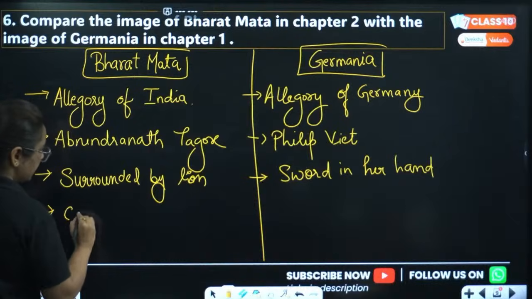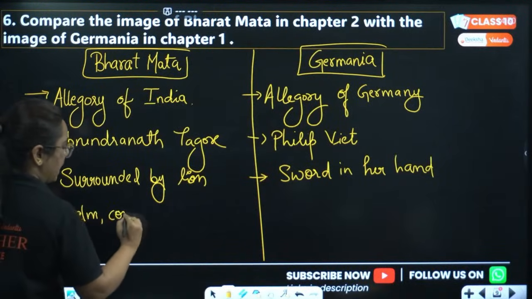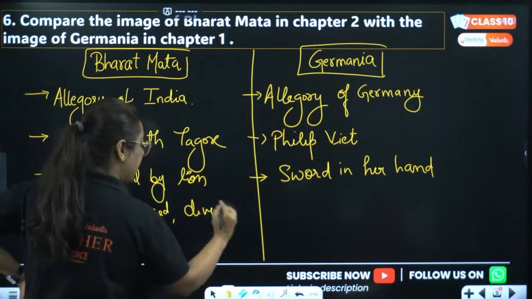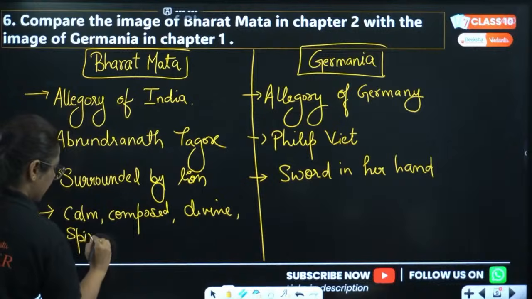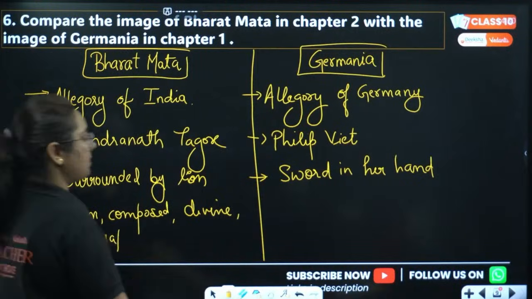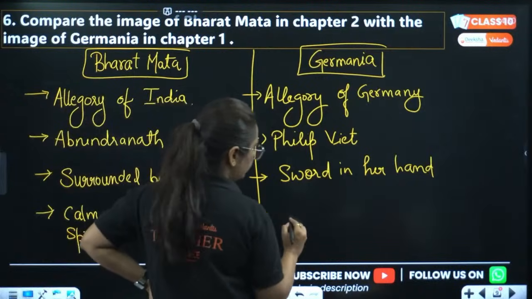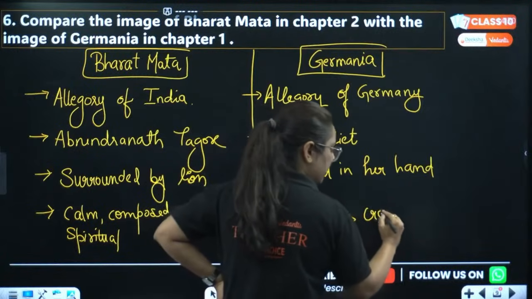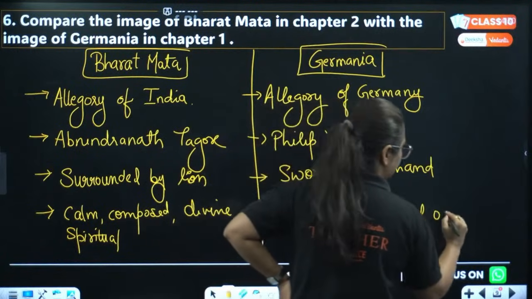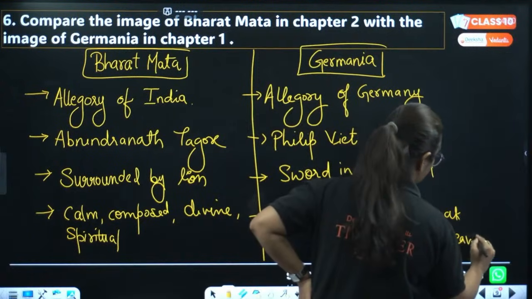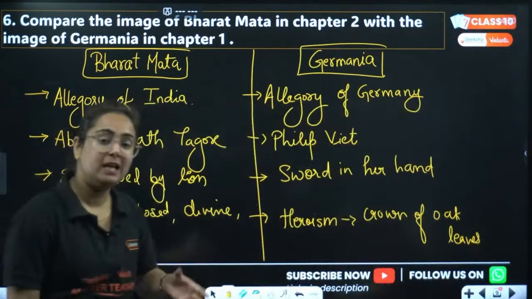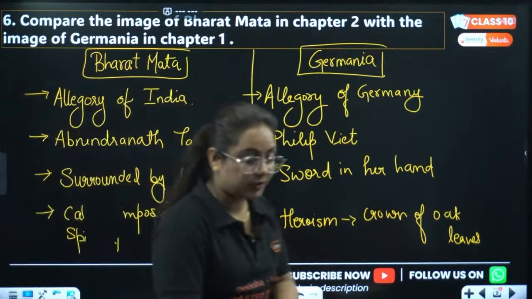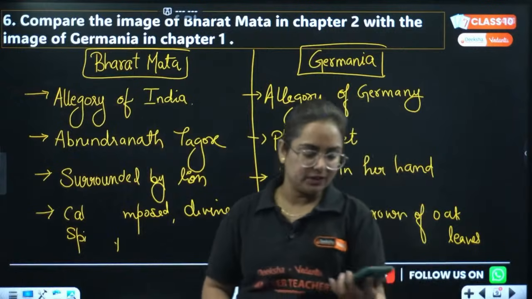Bharat Mata's picture is made in a way that she is calm, composed, divine and spiritual. However, when we talk about this picture of Germania, she here represents heroism, as she is wearing what? Crown of oak leaves. So were you ready for this question? I know none of you were ready for this question, and this is how you can present a proper format of answers in your exam. Okay, what happened? Prepared with this question?